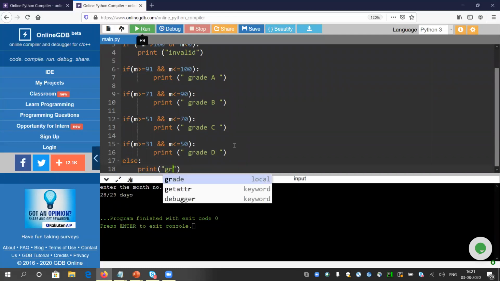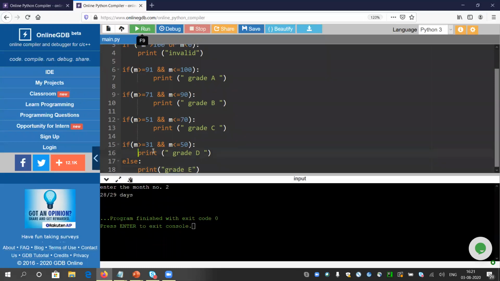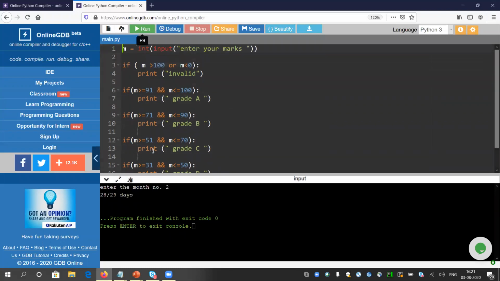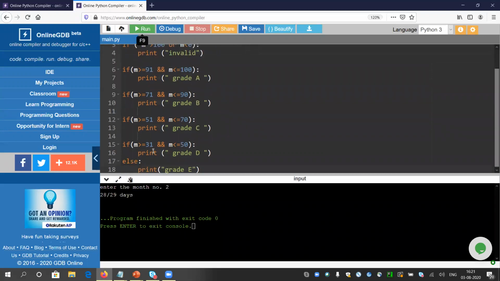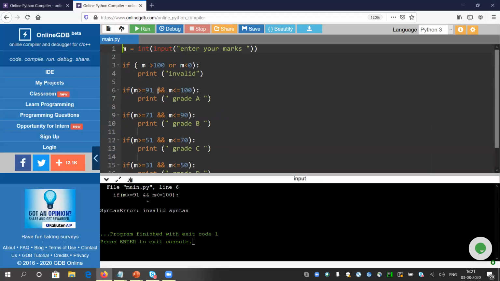I have to adjust this tab because I cannot press 2 tabs. It should be 1. So let me give some values. Sorry, I have made one bad mistake.